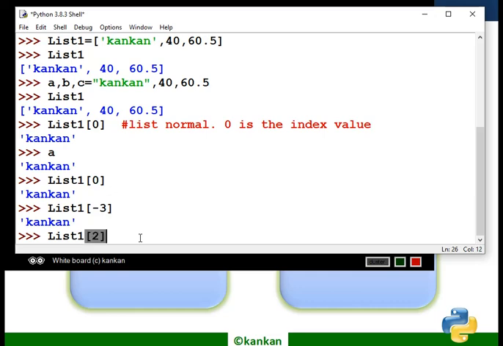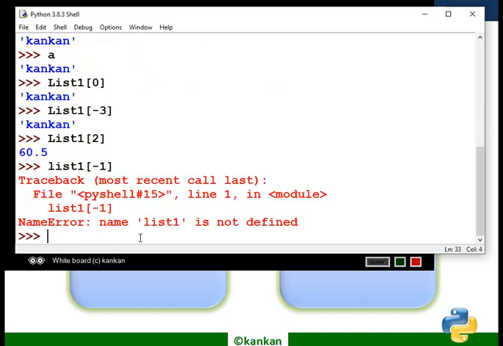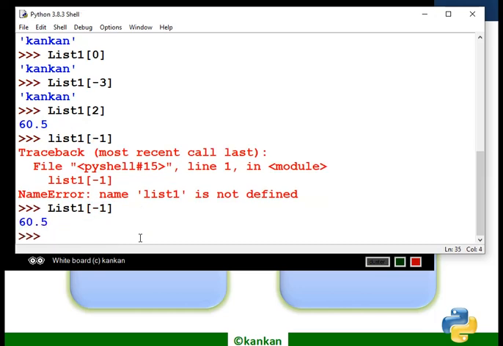Index value 2 is 60.5, and negative index -1 gives the same. Sorry, the name of the list object was List1 with capital L, that's why I made a mistake. 60.5. So we have created a list and accessed members of the list.